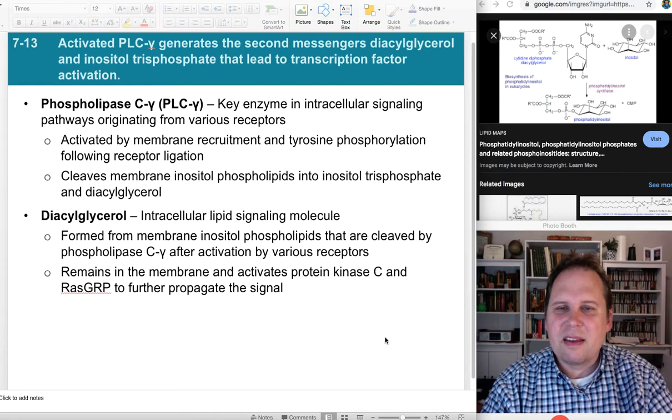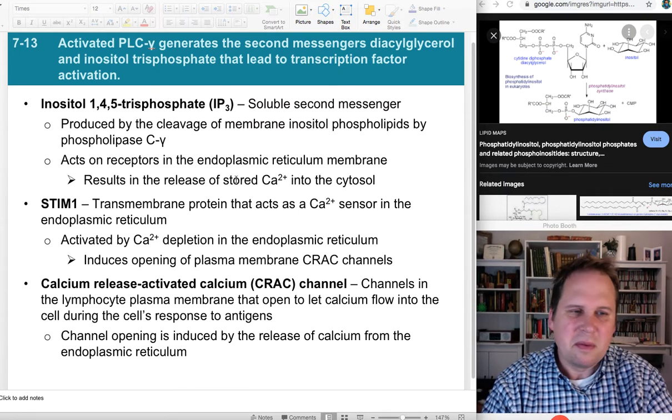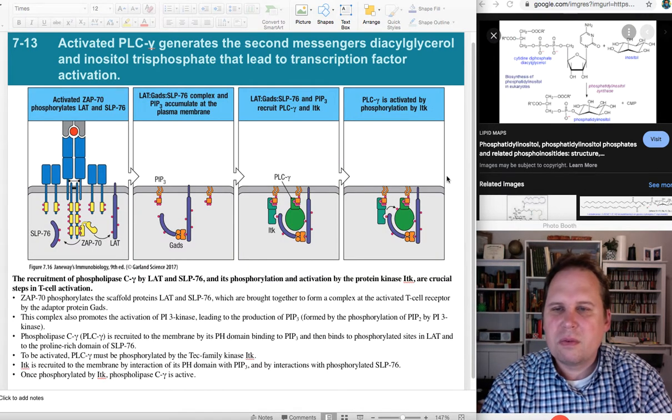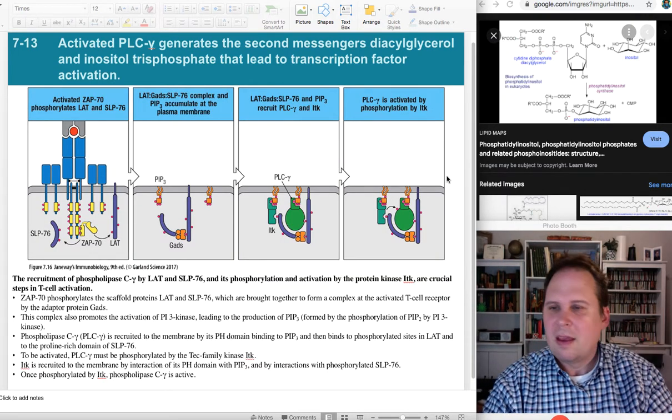PLC gamma makes more inositol triphosphate. That's right. And diacylglycerol by breaking down other phospholipids. Okay, that's fine. We'll get to it though. We'll get there. Okay, so first pathway.